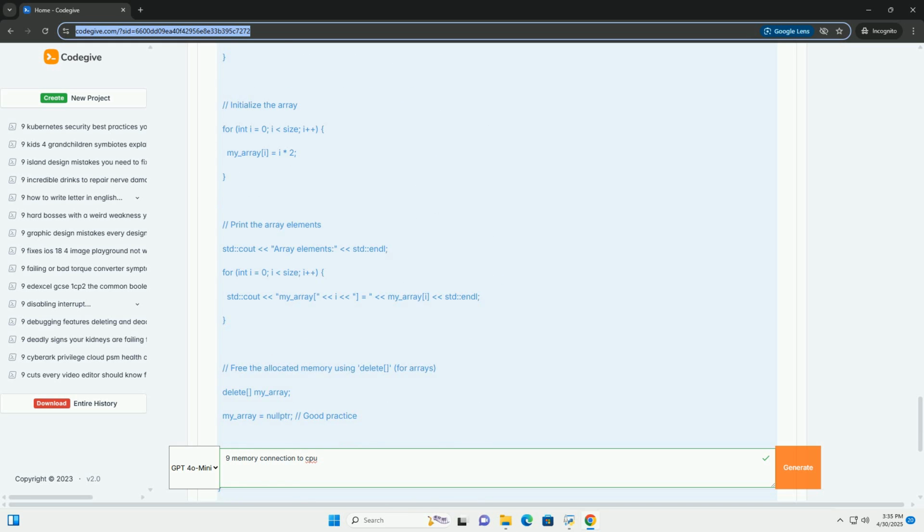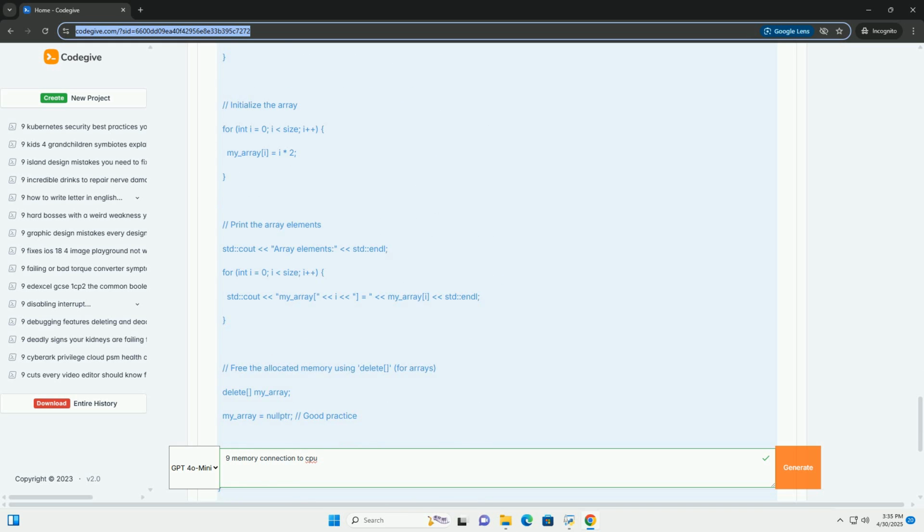DRAM, dynamic random access memory, the most common type of main memory. DRAM stores each bit of data as an electrical charge within a capacitor. The dynamic part means the charge leaks away over time, so the memory needs to be periodically refreshed.